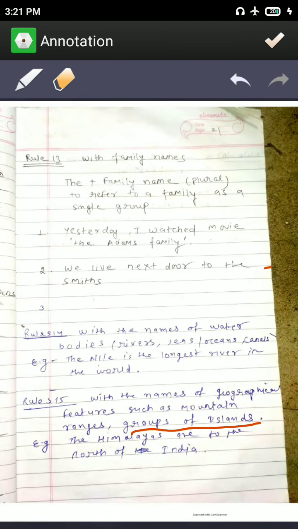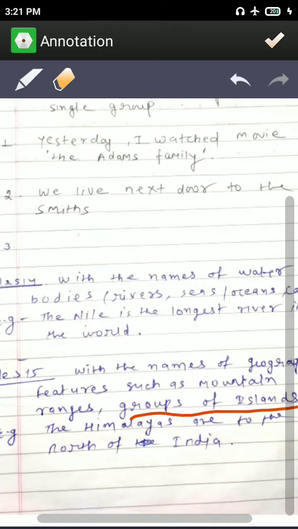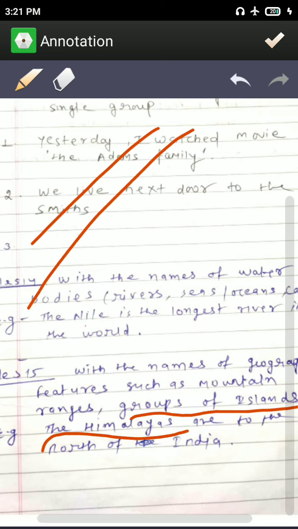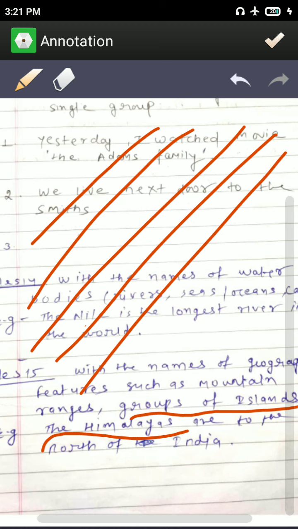Like the Himalayas are to the north of India. You know that Himalaya is not one thing. Himalaya consists of lots of ranges. In class ninth you will learn all the ranges of the Himalayas.